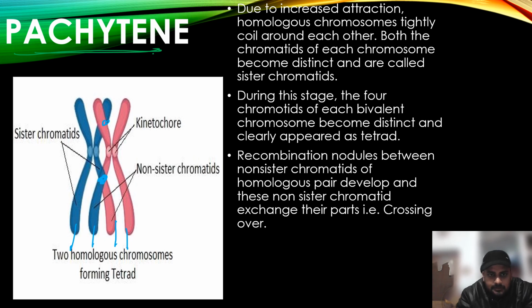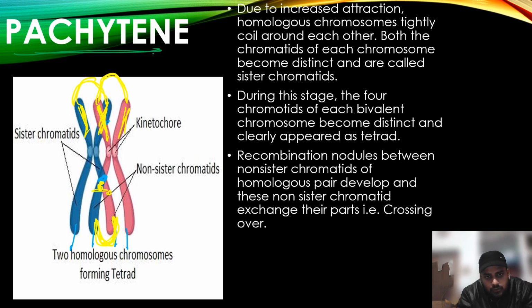Suppose if this is a chromatid, and this chromatid, they both will be termed sister chromatids. What about this chromatid and this chromatid? They will also be termed sister chromatids. But what about this and this? These will be termed non-sister chromatids. So the recombination nodule develops between non-sister chromatids, suppose this blue and this pink one. Now what happens? The genetic material gets exchanged here.